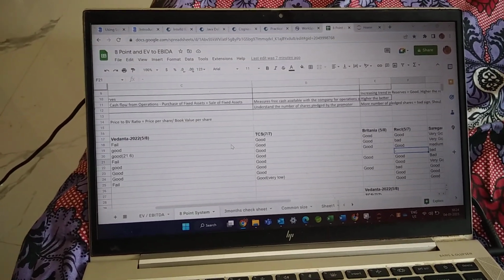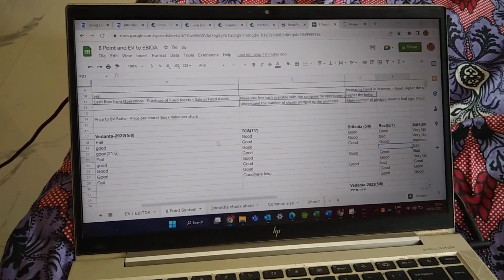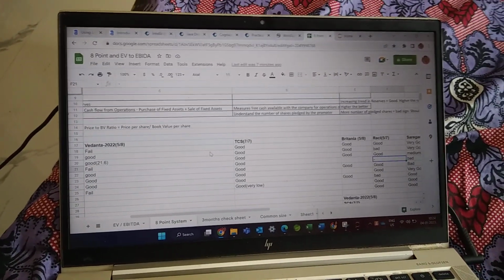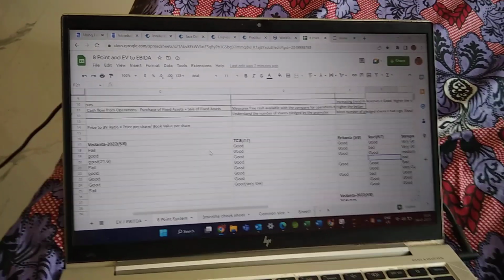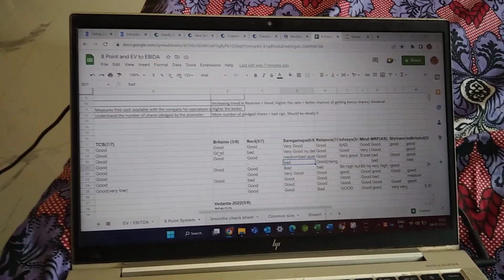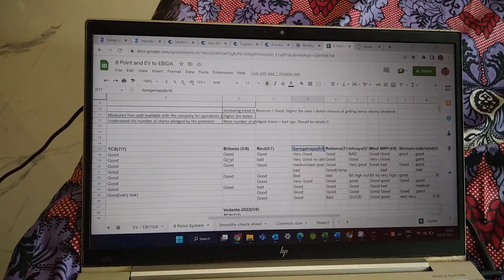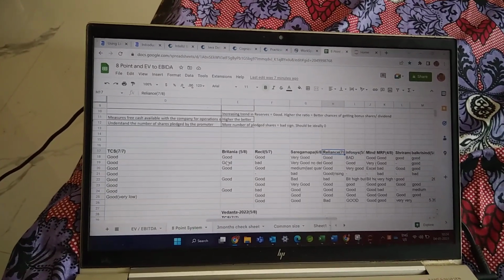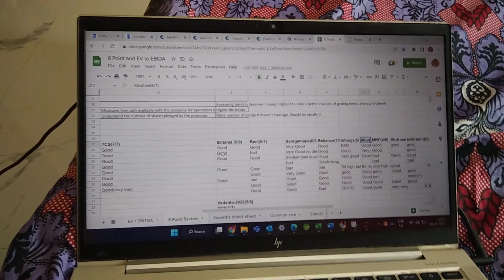Britannia is also 5 out of 8. But for Britannia, I can say in the EV by EBITDA model that we already reached the target. If we enter now, we don't know where it goes, but according to the EV by EBITDA model, it has already reached the target price. RECL is 5 out of 8, and Saregamapa you can see 6 out of 8. Reliance is 7 out of 8. Reliance is India's first high capitalization stock, and thereafter TCS. Infosys is 5 out of 8, and Mindtree 6 out of 8.